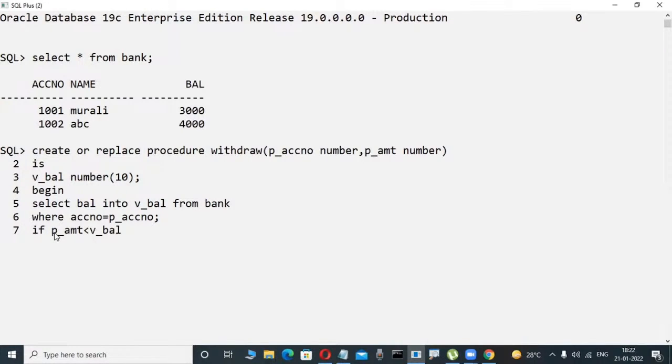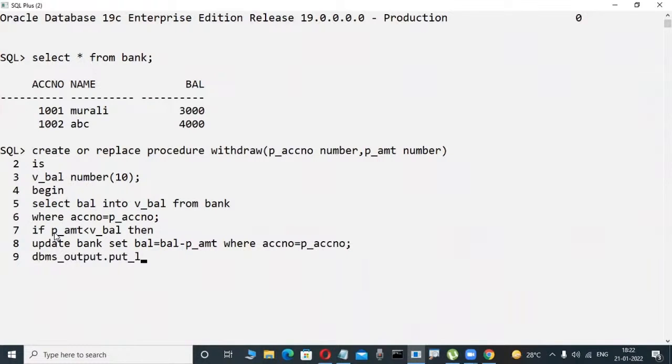And now if the balance is available, I want to affect that in the database. Update table name, set balance equal to balance minus p_amount. Something is there, where coding is there. Okay, fine. Now check it out. Here I am writing some message, same like in Java. Some messages I try to display: your transaction is successful.